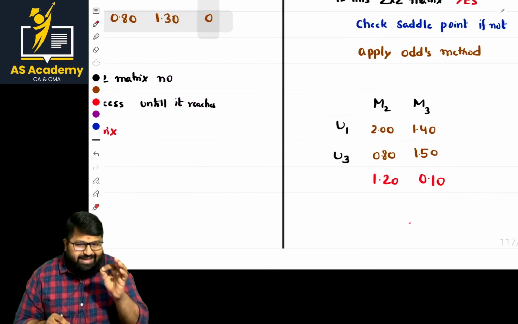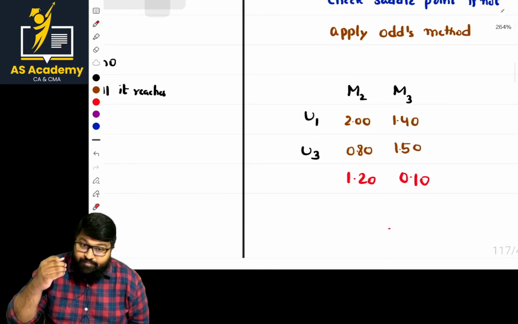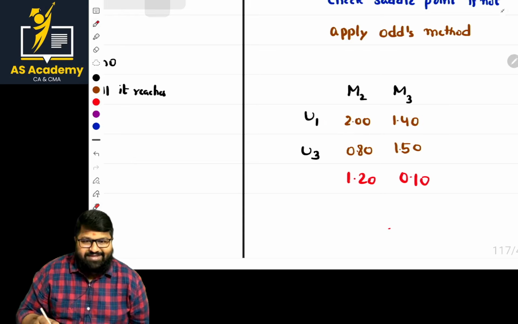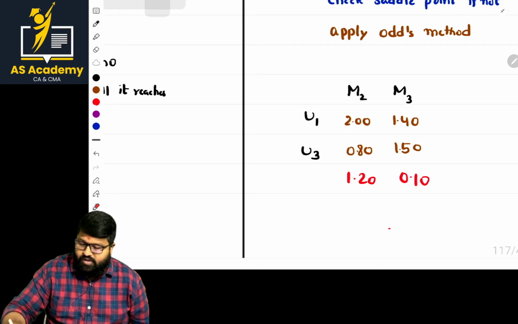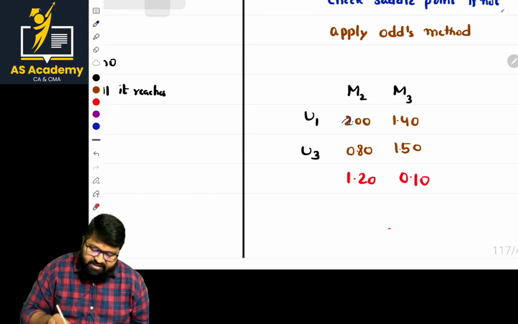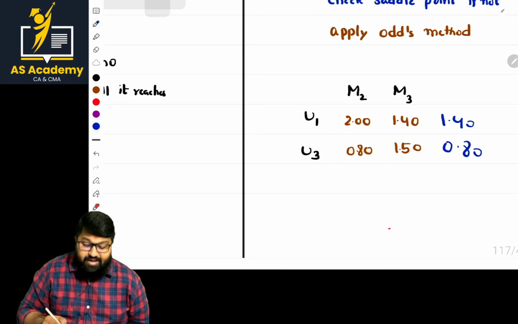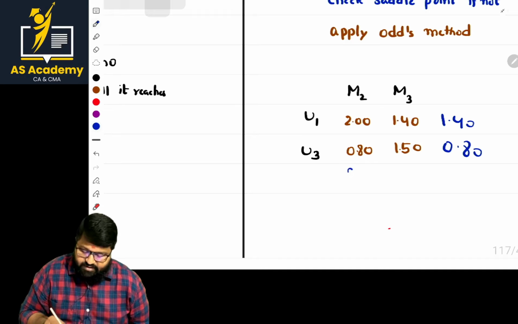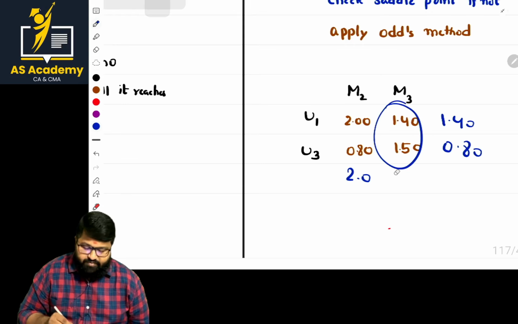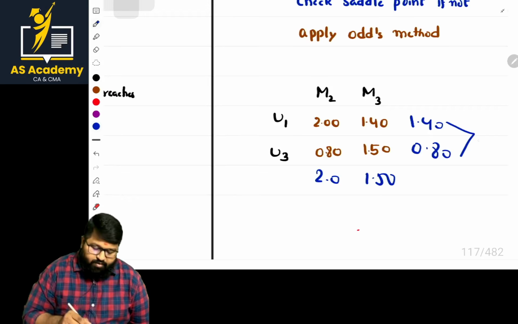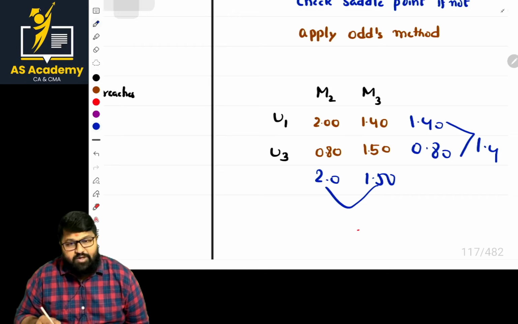Sorry, one small error. I'm correcting it here itself. When we are applying the pure strategy, what should we do, sir? Identify the least value. So there was a mistake there. Identify the least value from this. What is the least value? 1.4. What is the least value from this? 0.8. Clear? Next, in the case of a column, take the highest. From this, the highest is 2.0. From this, what is the highest? 1.50. From these two, the maximum value is 1.4. From these two, the minimum value is 1.5.